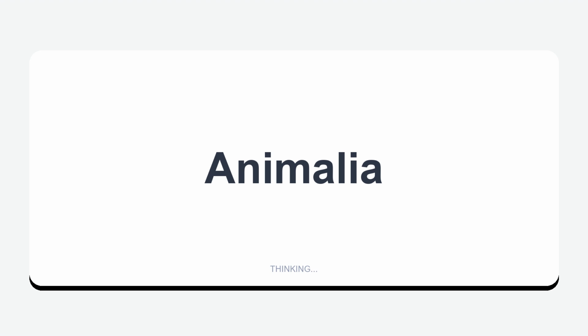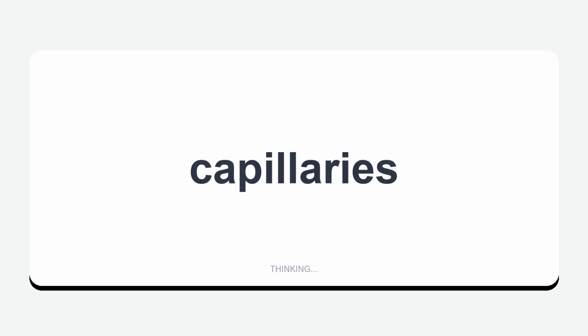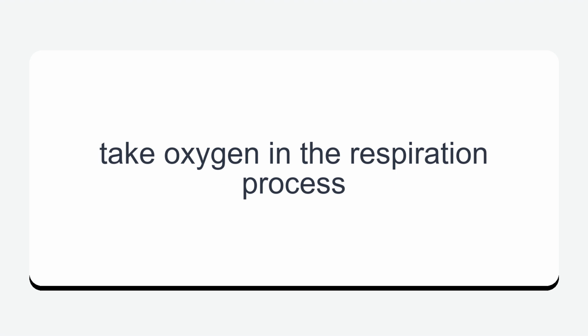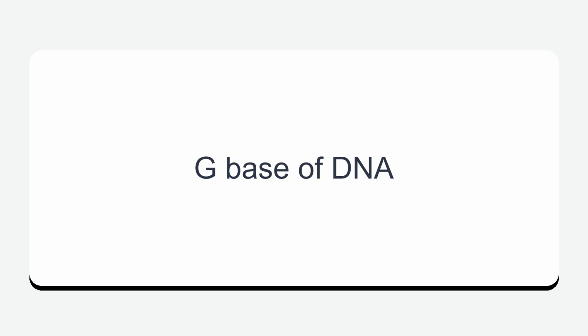Animalia. Multi-celled, parasites, prey, both asexual and sexual, consumers. Capillaries. Take oxygen in the respiration process. Guanine. G base of DNA.